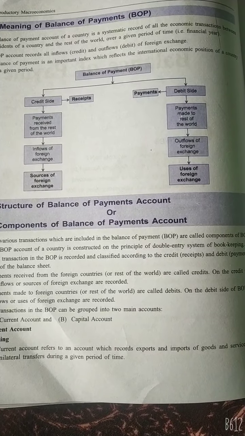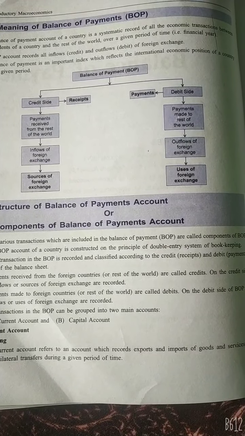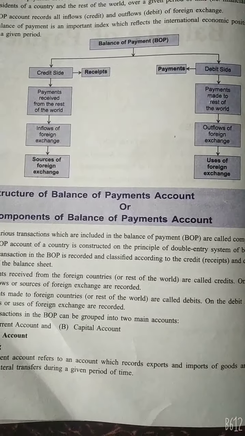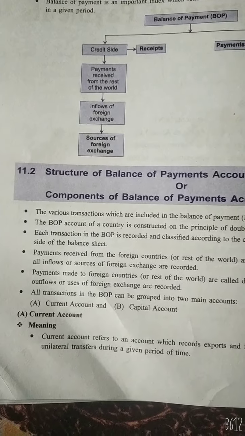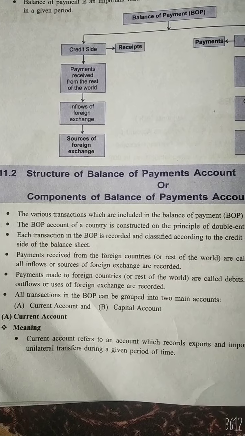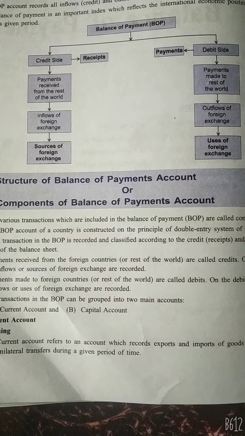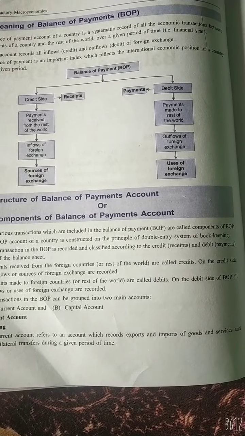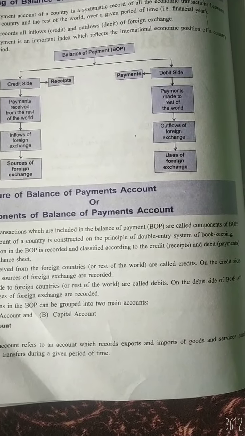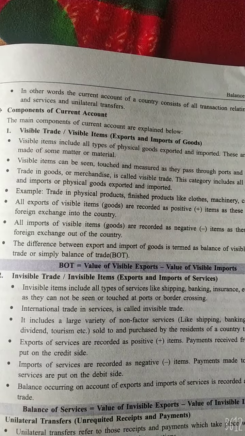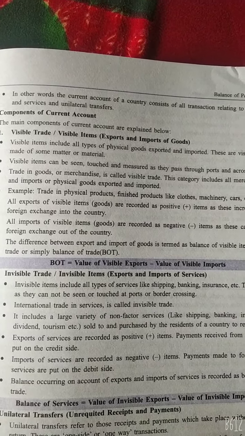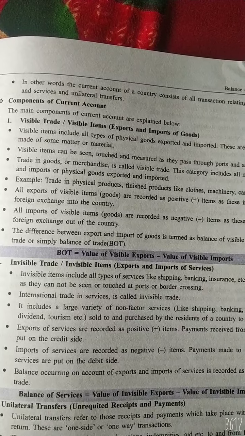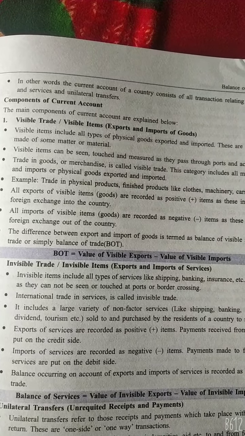All transactions in the balance of payment can be grouped into two main accounts, that is, the current account and the capital account. The current account refers to the account in which exports and imports of goods and services and unilateral transfers are recorded during a given period of time. In other words, the current account of a country consists of all the transactions relating to trade in goods and services and unilateral transfers.